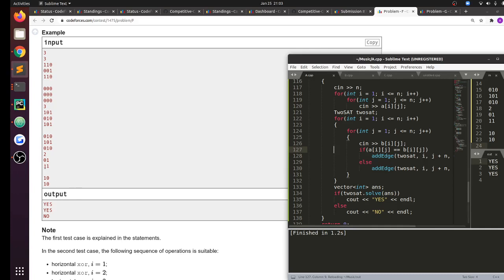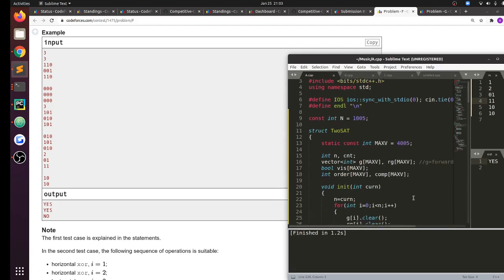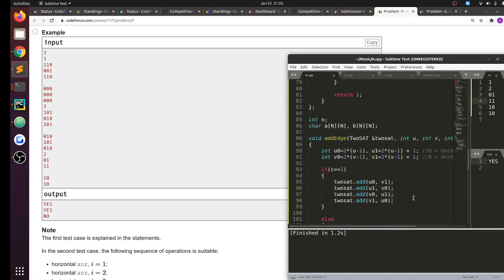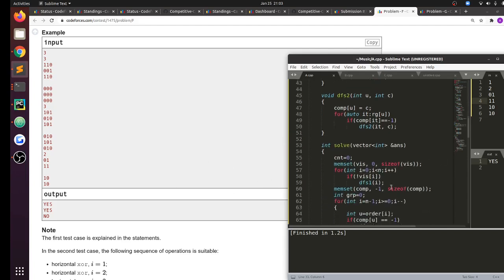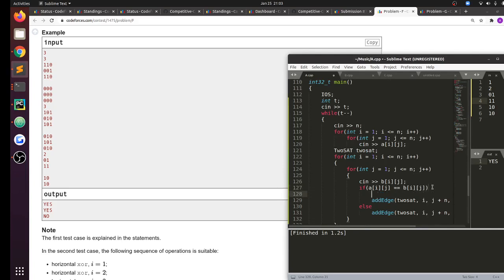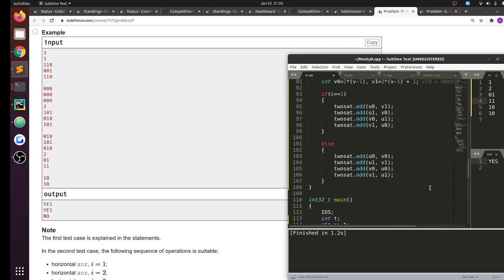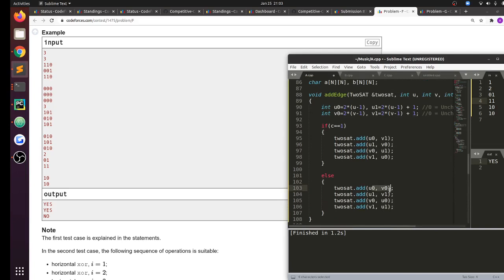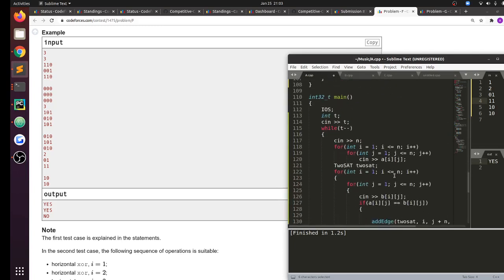My program is giving yes, yes, yes, which is obviously wrong. So for the last test case, the answer should have been no. From i to j plus n, 0, which means that if this row is not flipped, then even the column is not flipped, and so on, right?